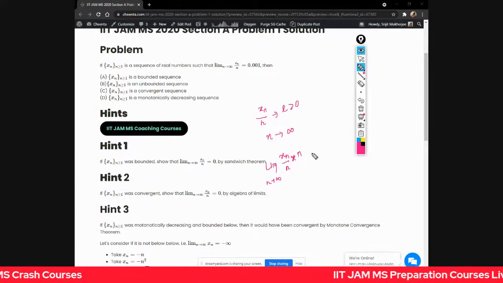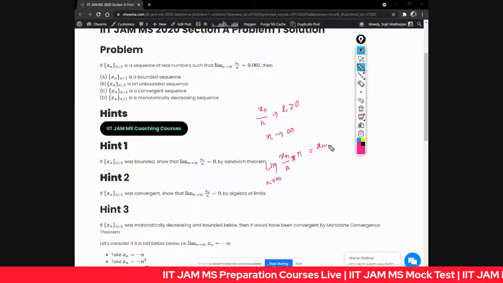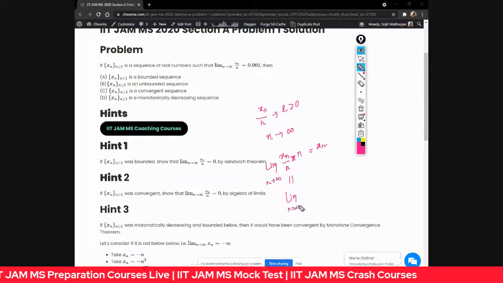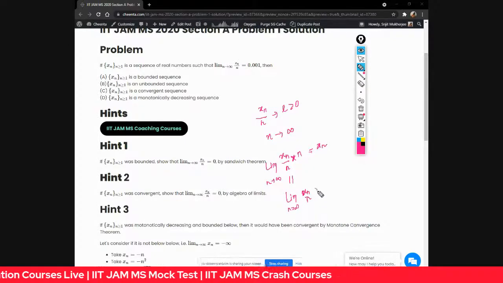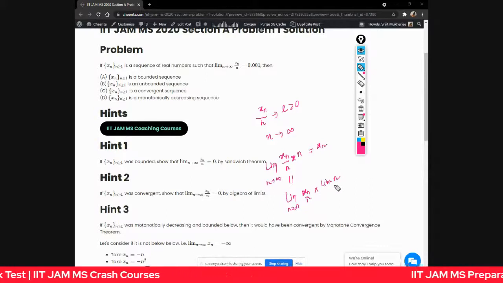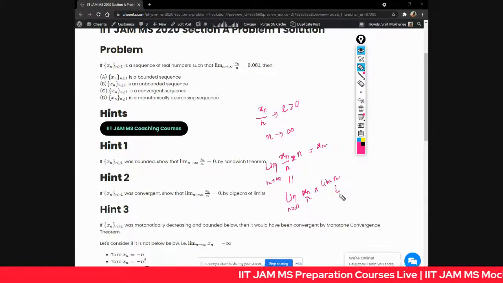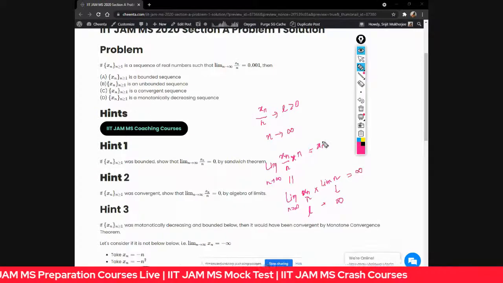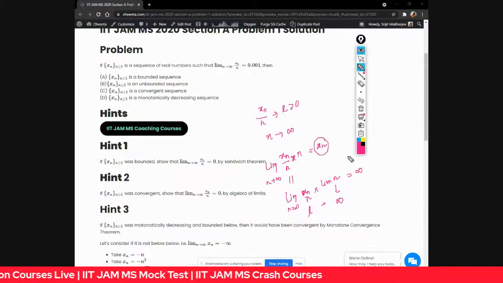Here I will show you the proof also. The limit of xn is equal to the limit as n tends to infinity of xn by n times n. This actually assumes that both the limits exist, but here one of the limits goes to infinity. So the limit of xn by n goes to L, and n goes to infinity, so both together will go to infinity actually. Therefore xn goes to infinity. So actually xn is unbounded.